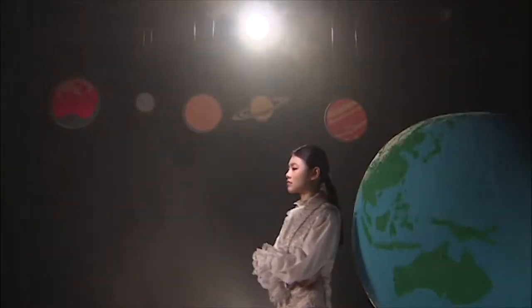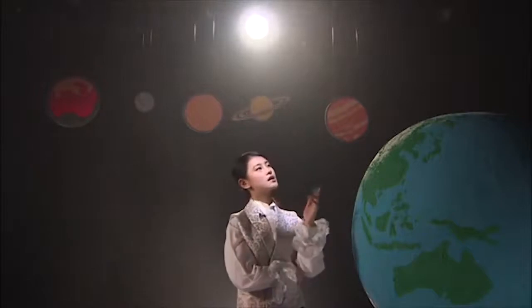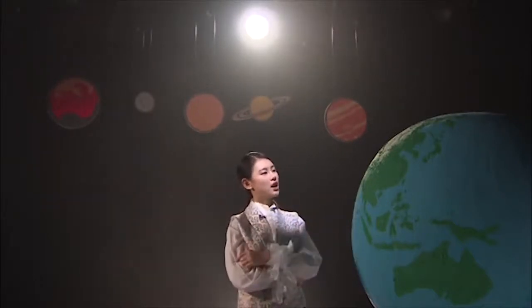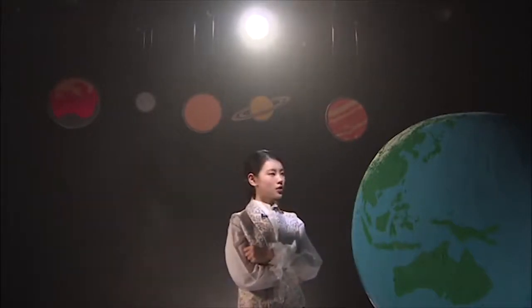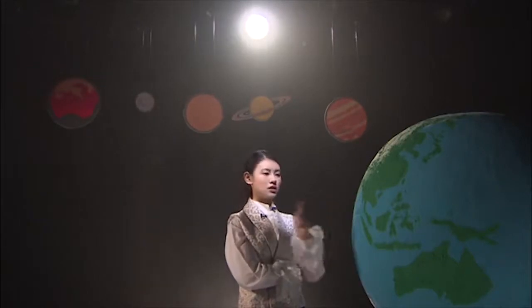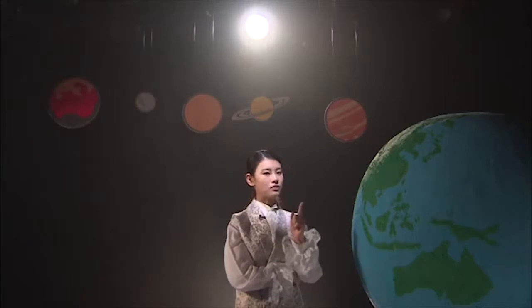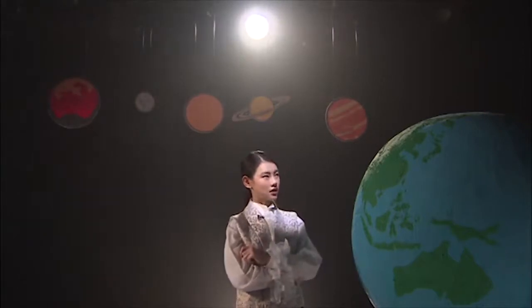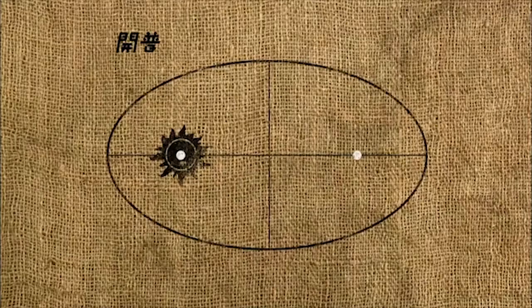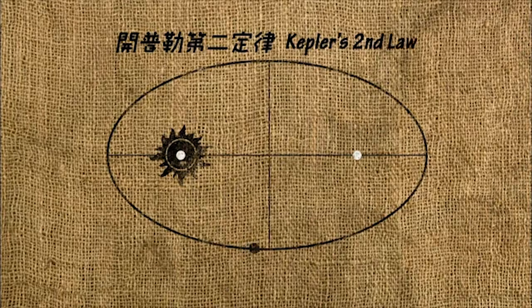Kepler's laws posed great challenges to Aristotle and Ptolemy's schools of thoughts in the areas of astronomy and physics. For example, he argued in his first law that the Earth is constantly moving forward and that planetary orbit is elliptical and not circular. With regard to the second law, as planets follow an elliptical orbit, their distance from the Sun constantly changes.